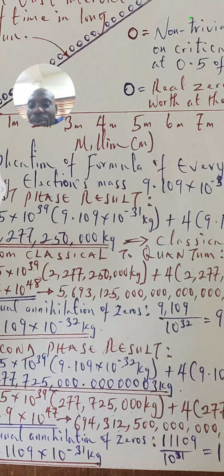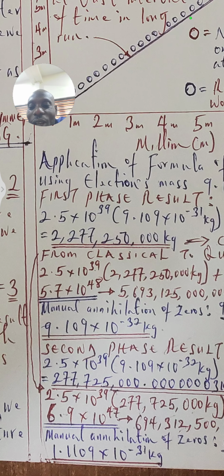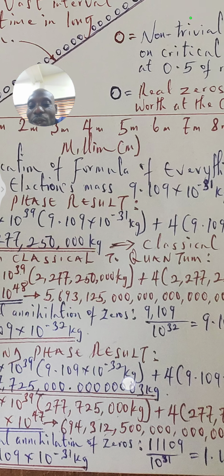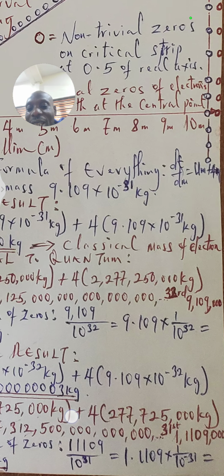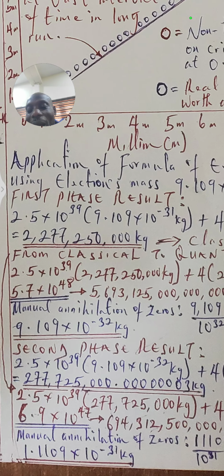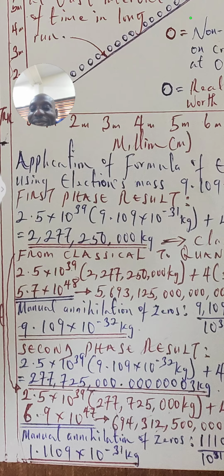And so for the second phase result, we can put this decayed result inside the formula of everything, and we will be able to track how the decayed worth at the power, which is negative, the negation of 1, affects the classical worth.